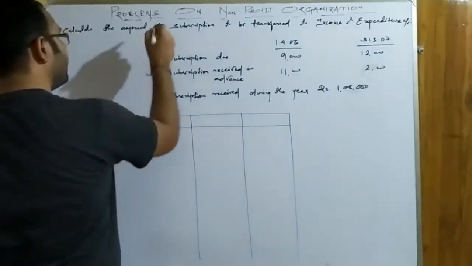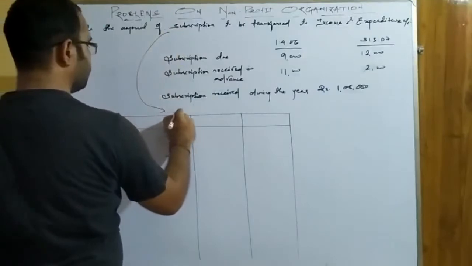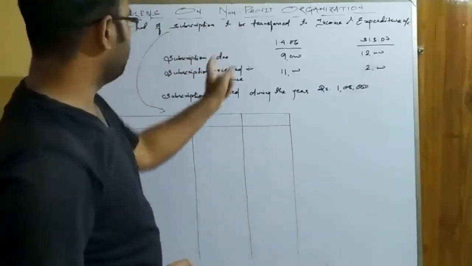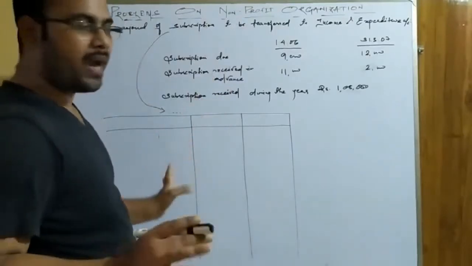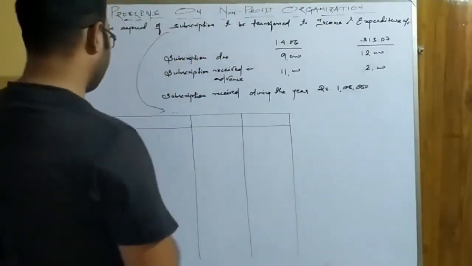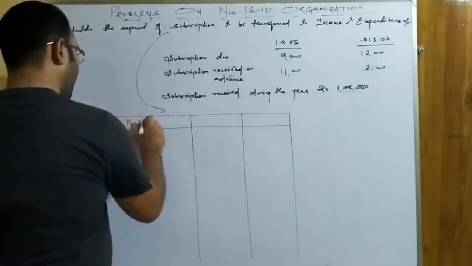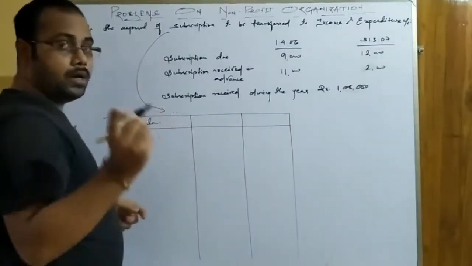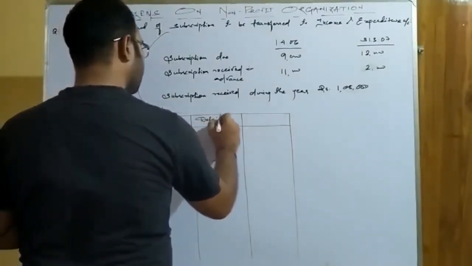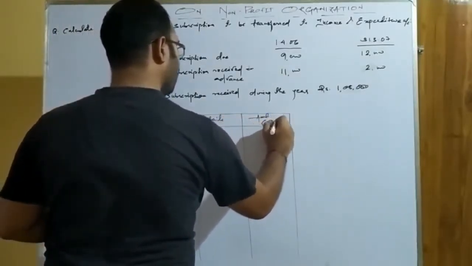You can write the heading the same as it is here: calculation of subscription to be transferred to income and expenditure. You can write the demand of the question as the heading over here. So I am not writing the same thing again, I just mentioned it in the arrow mark itself. Okay, this is nothing but the particular column. I hope you remember as you do in your bank reconciliation chapter. This is details, and this is amount rupees.